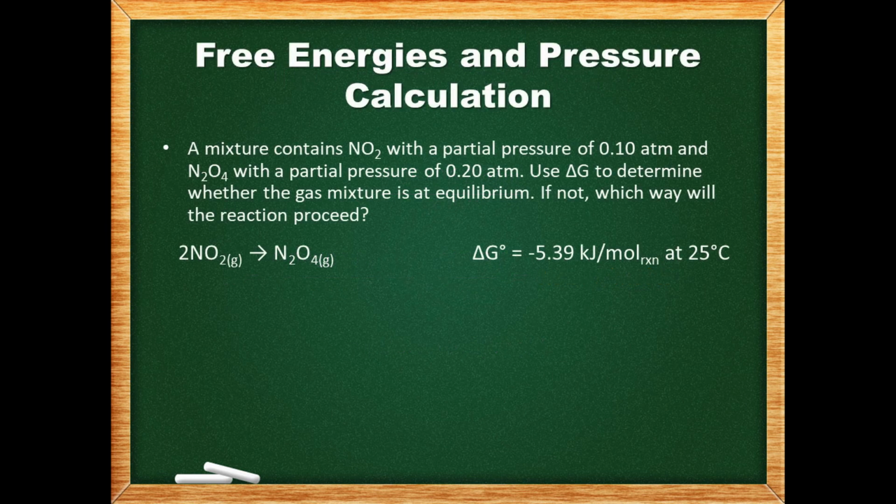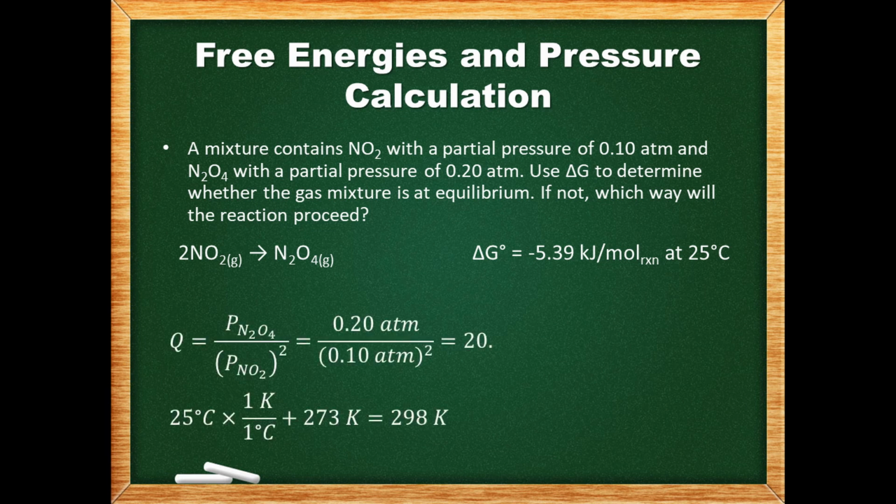A mixture contains nitrogen dioxide with a partial pressure of 0.10 atmospheres and dinitrogen tetroxide with a partial pressure of 0.20 atmospheres. Use delta G to determine whether the gas mixture is at equilibrium. If not, which way will the reaction proceed? The question is asking for delta G and not delta G naught, so we know we will be using our equation we just derived here.